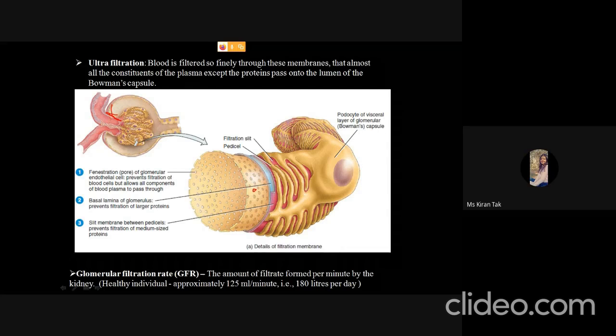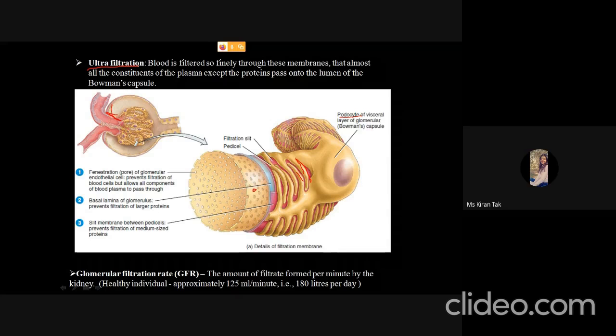The third is the slit membrane, which is formed by the pedicels of the podocytes. Podocytes are the cells that form the pedicels. These are the pedicels, and they form the filtration slit, and it is a very thin slit, so that very small substances cannot pass through it. That's why this type of filtration can be called ultrafiltration.